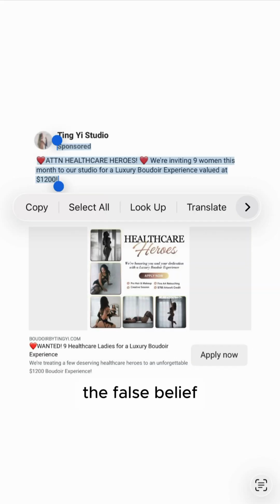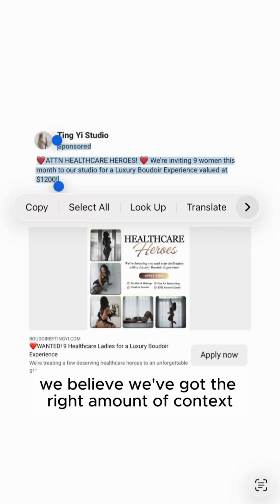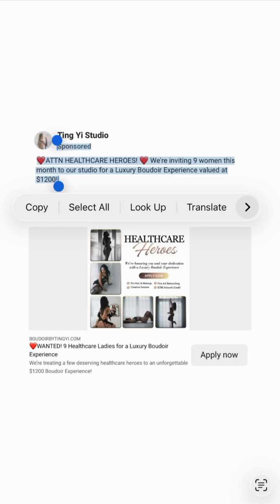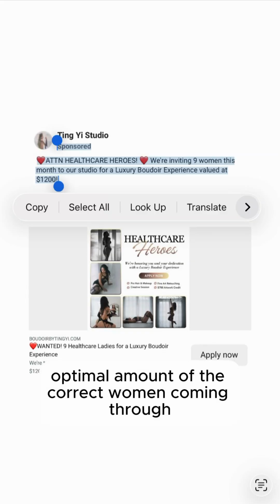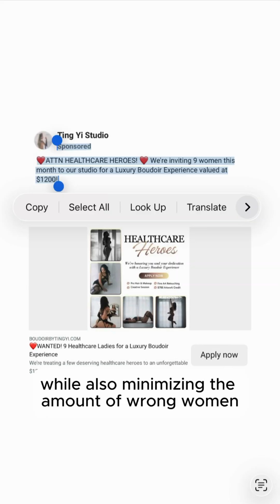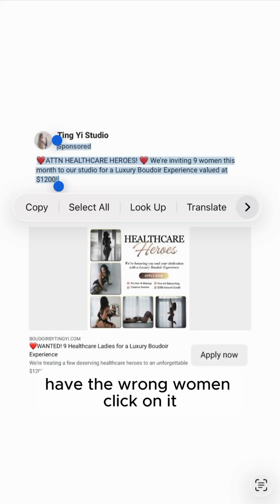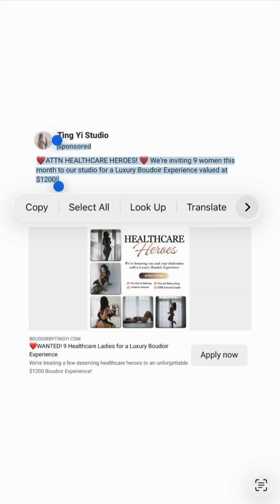The false belief that's causing us to make this mistake is, we believe we've got the right amount of context to have the optimal amount of the correct women coming through, pulling our unique CTR above 6%, while also minimizing the amount of wrong women clicking somewhere on our ad because we don't want to confuse the Meta ad algorithm, have the wrong women click on it.